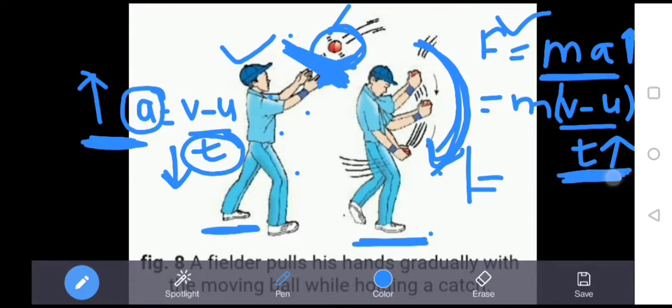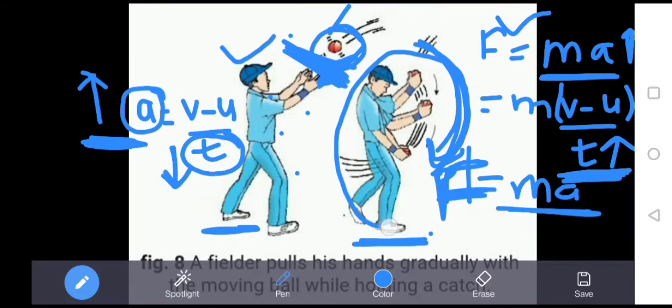When time increases, acceleration decreases, and if acceleration decreases, then force ultimately decreases. So in the second case, less force is experienced by the player while catching the ball, and hence he will get no injury, because he has to apply only a smaller force in order to stop that ball.